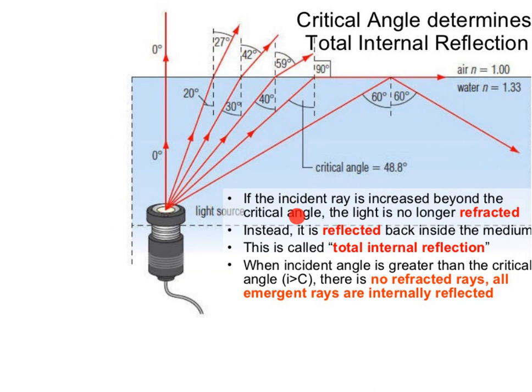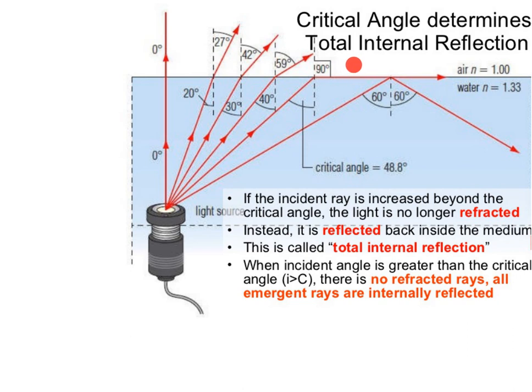If the angle of incidence is increased beyond the critical angle, the light is no longer refracted. Instead, it is reflected back inside the medium. This is called total internal reflection. Let us see here, if we increase the angle of incidence, the angle of refraction increases. Whenever the angle of refraction is 90 degrees, it is called the critical angle.